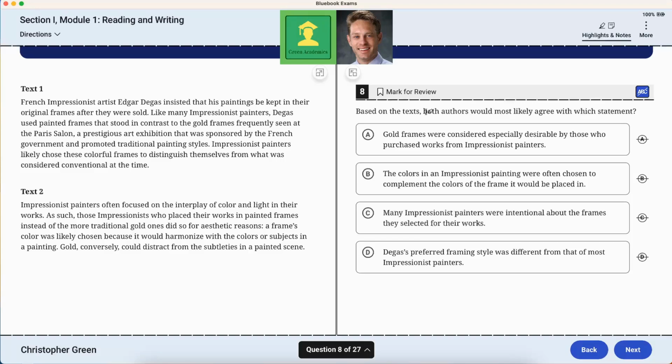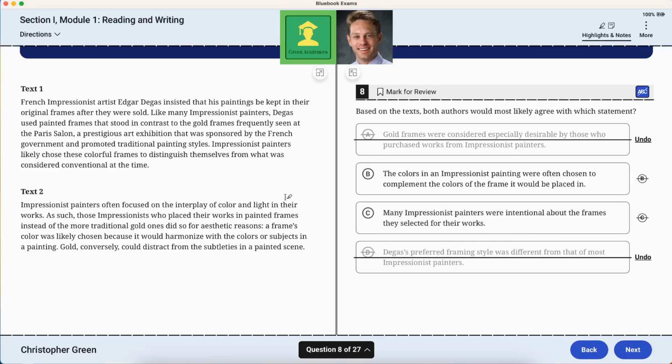Gold frames were considered especially desirable by those who purchased works from Impressionist painters. I don't think they actually purchased the works from the painters. And they certainly didn't prefer the gold frames. The colors in an Impressionist painting were often chosen to complement the colors of the frame it would be placed in. Maybe. Many Impressionist painters were intentional about the frames they selected for their works. Maybe. Degas' preferred framing style was different from that of most Impressionist painters. No, it doesn't contrast Degas with the others. So it's either B or C.